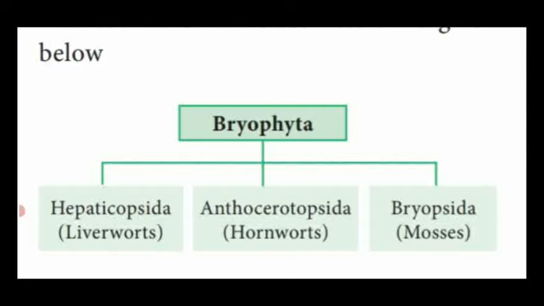Out of these three classes, Bryopsida is the advanced bryophytes. So this is the flow chart of classification of bryophytes. Now we are going to see the general characteristic features of the different classes of Bryophyta.